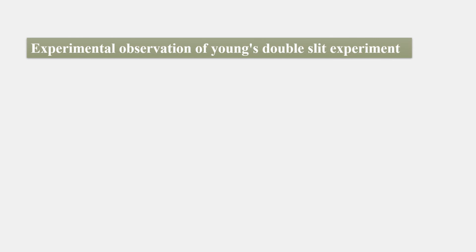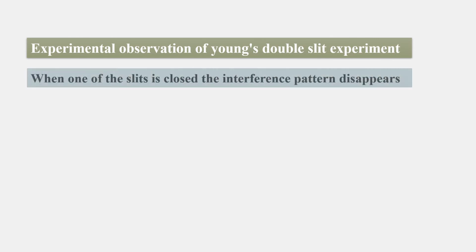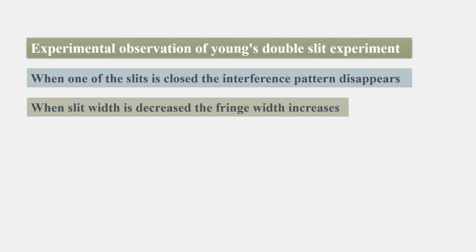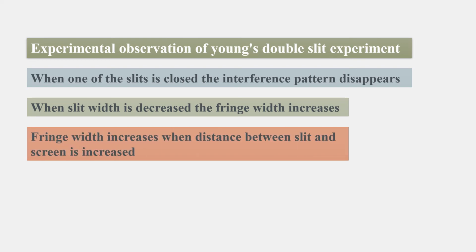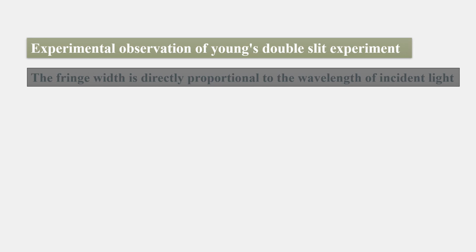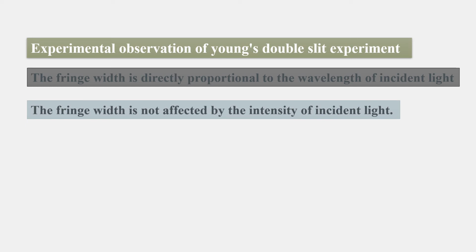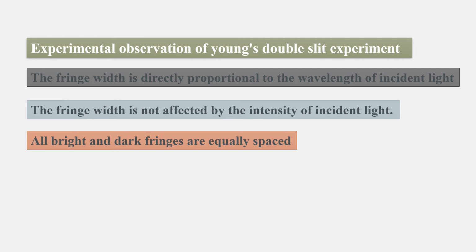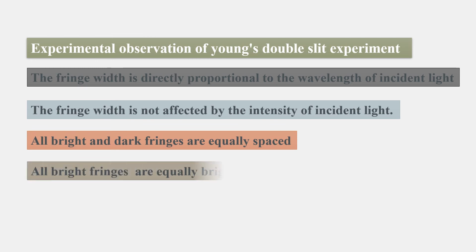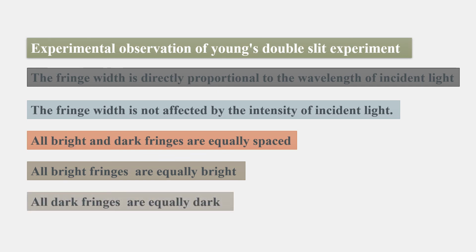Experimental observations of Young's double slit experiment. When one of the slits is closed, the interference pattern disappears. When the slit width is decreased, the fringe width increases. Fringe width increases when the distance between the slit and the screen is increased. The fringe width is directly proportional to the wavelength of the incident light. The fringe width is not affected by the intensity of the incident light. All bright and dark fringes are equally spaced. All bright fringes are equally bright. All dark fringes are equally dark.